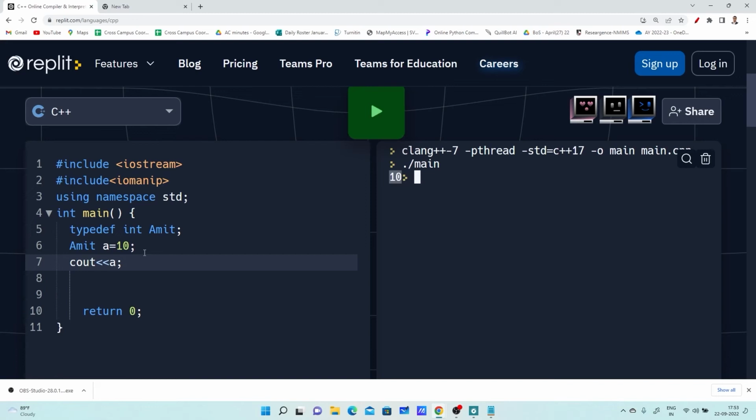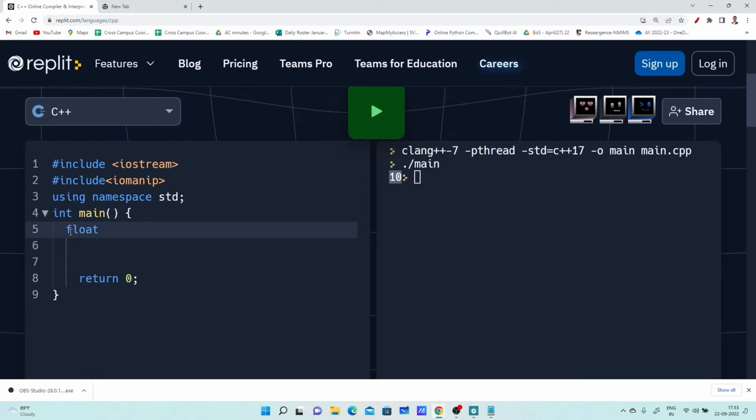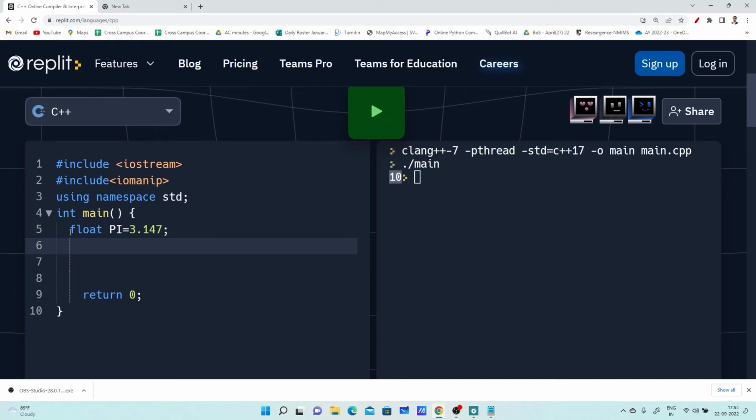Listen and let me know. I am writing here float pi equals 3.147. So is it a variable or constant? Is it a variable or constant? If it is a constant, the value should not change.